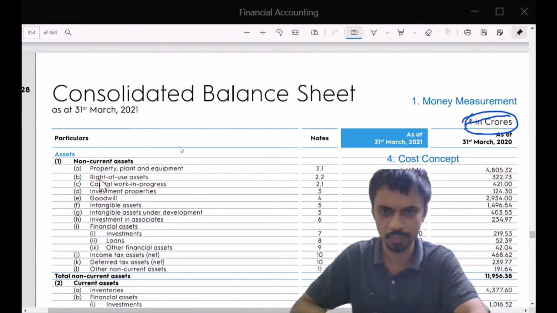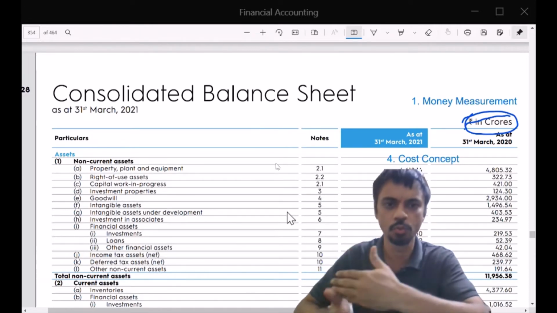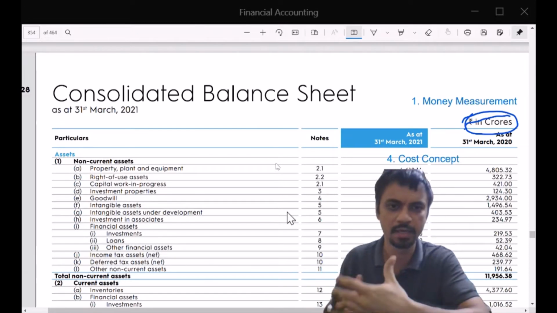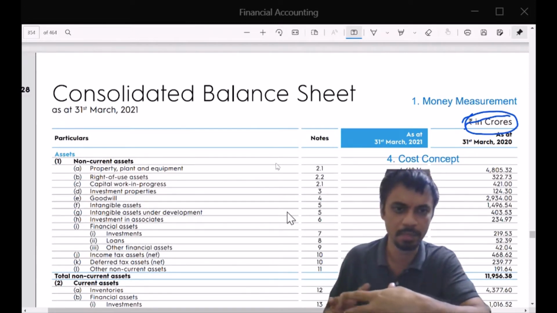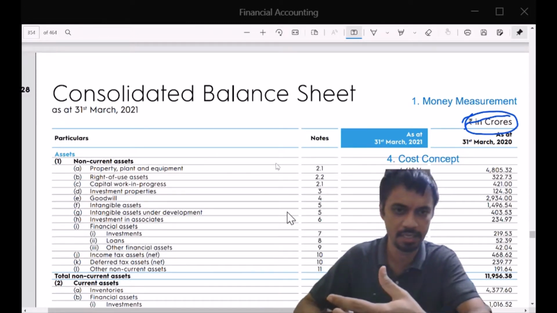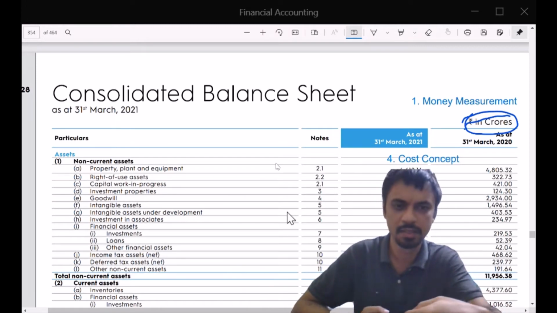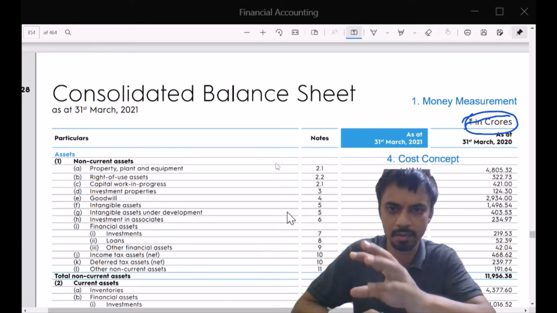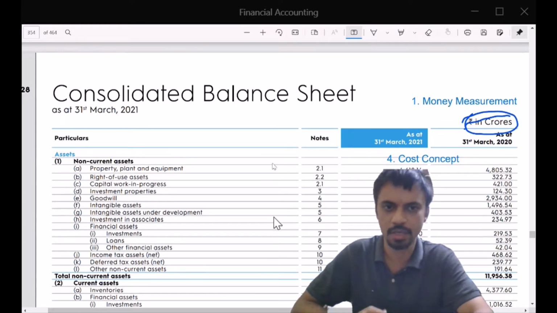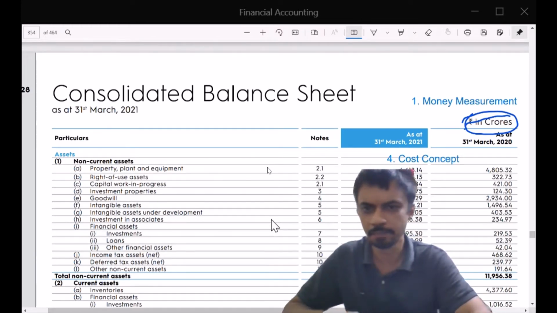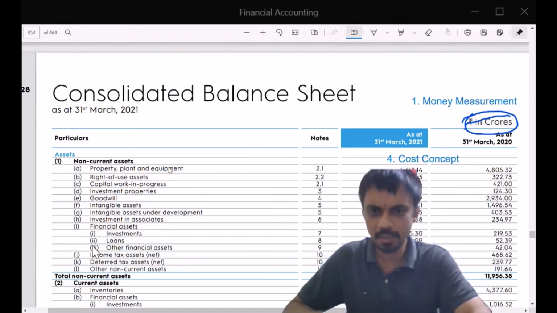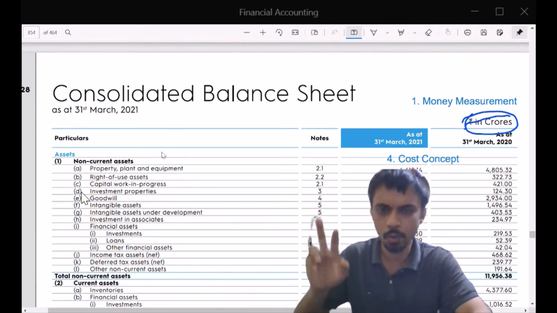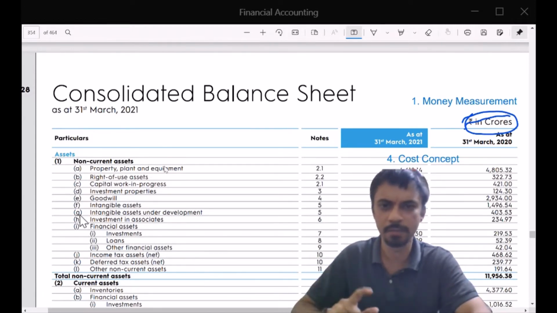So for example, if it is property, plant and equipment, which is in note 2.1, if you go to note 2.1, you will find that there are greater details about maybe different locations, different countries, different types of machines. They may be owning some vehicles or such things. So all that is mentioned in that note. Right now we are not getting into that detail. Let's understand at the first level how all the total assets of the company are divided.